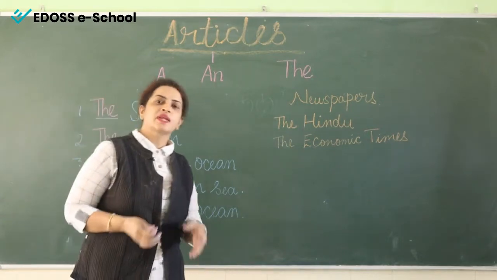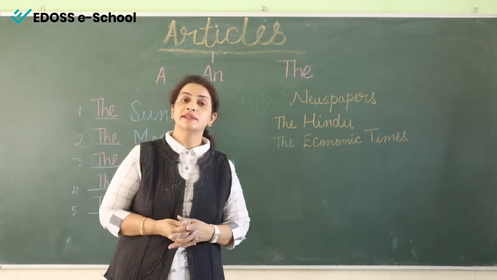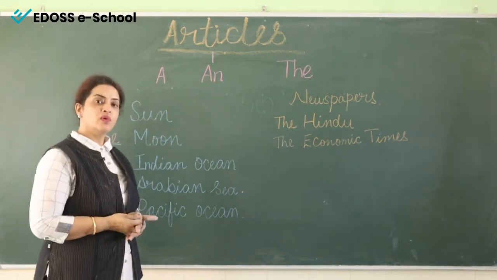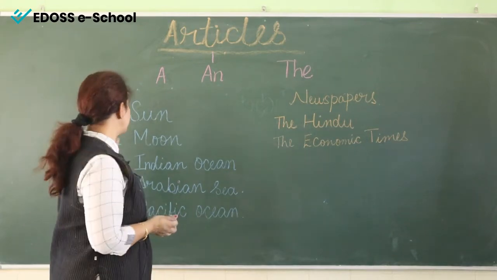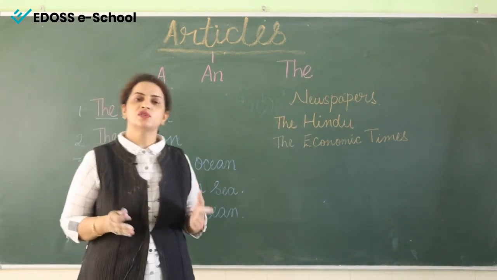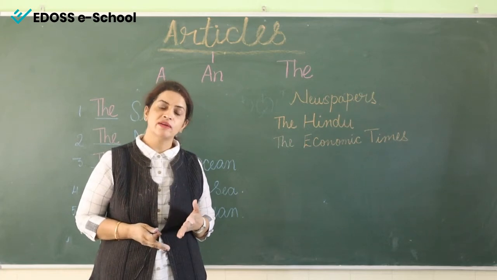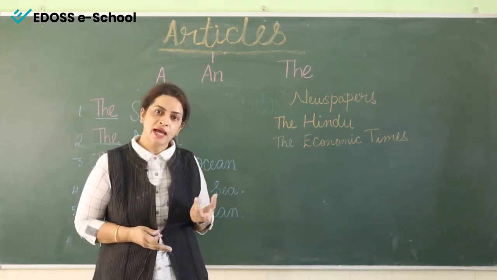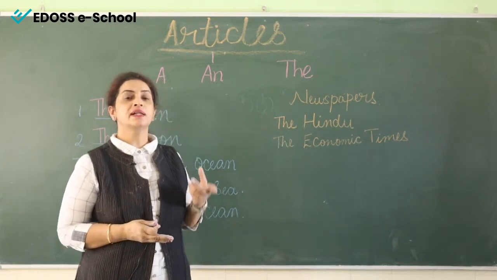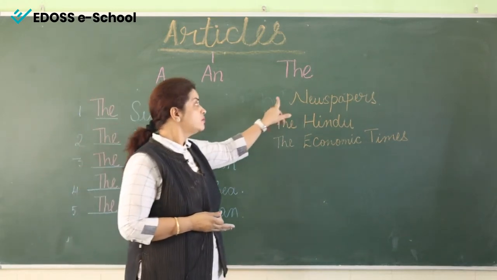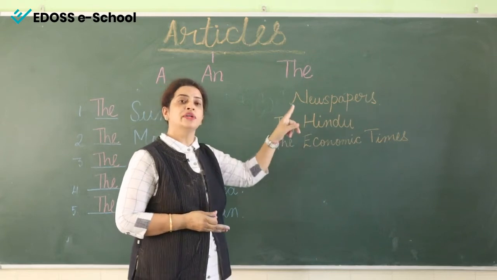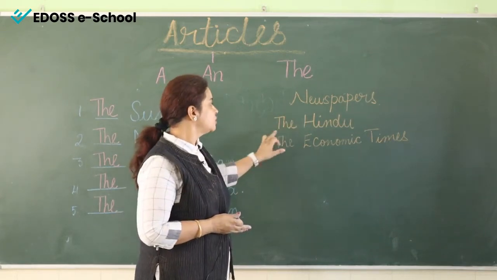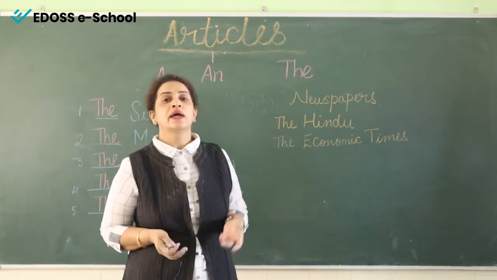So children, now you have understood that article the is used before words which are unique and which are usually repeated in a sentence. When we talk about a noun coming for the second time, we usually use article the. We also use article the for newspapers like the Hindu, the Economic Times, the Indian Express.